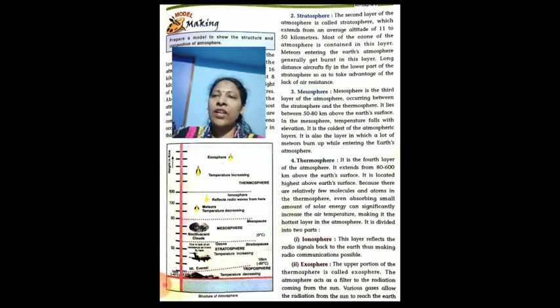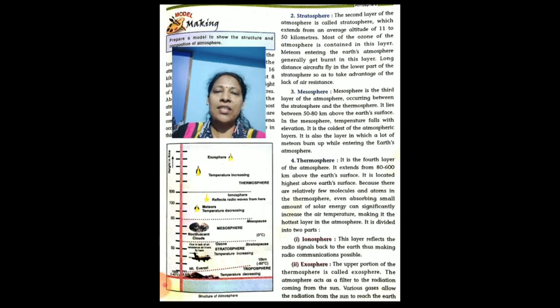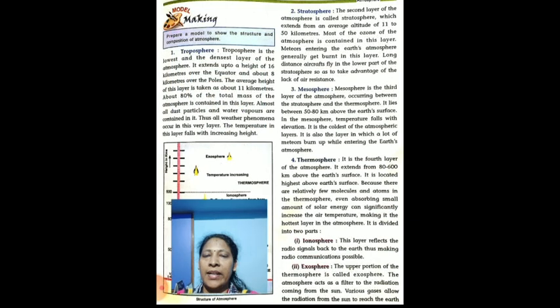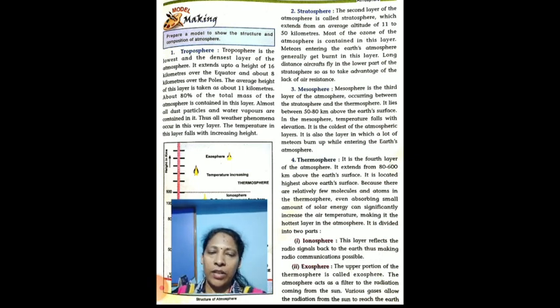So what is the ionosphere? The ionosphere is the layer which reflects the radio signals back to the earth, thus making radio communications possible. The second one is the exosphere. The upper portion of the thermosphere is called the exosphere.